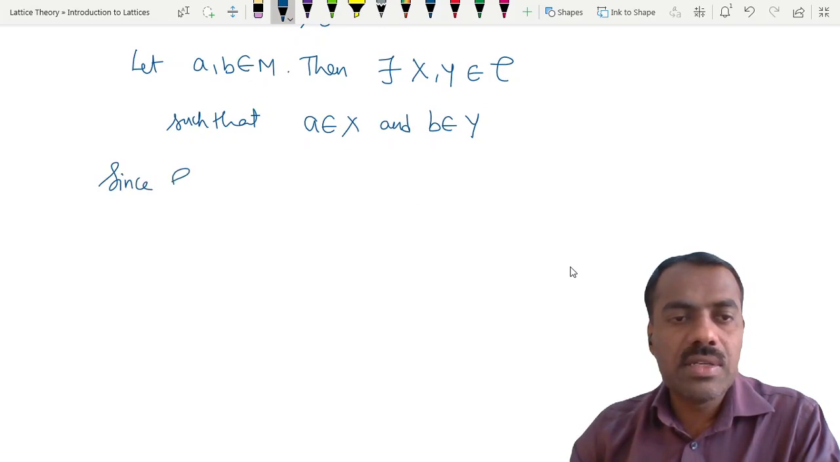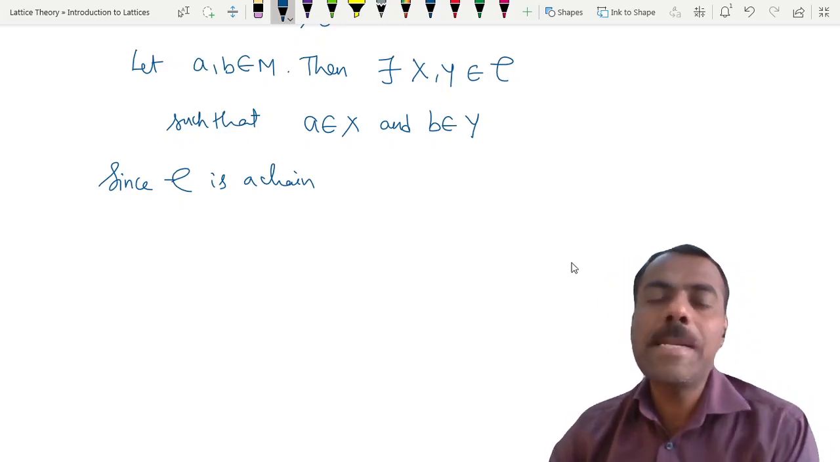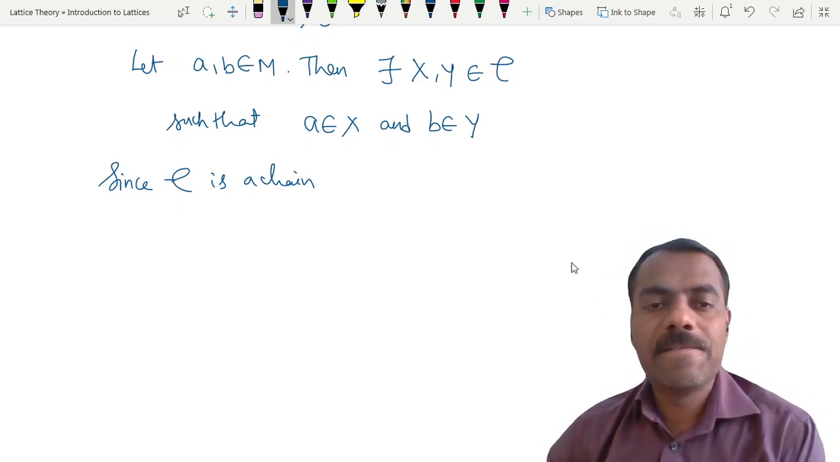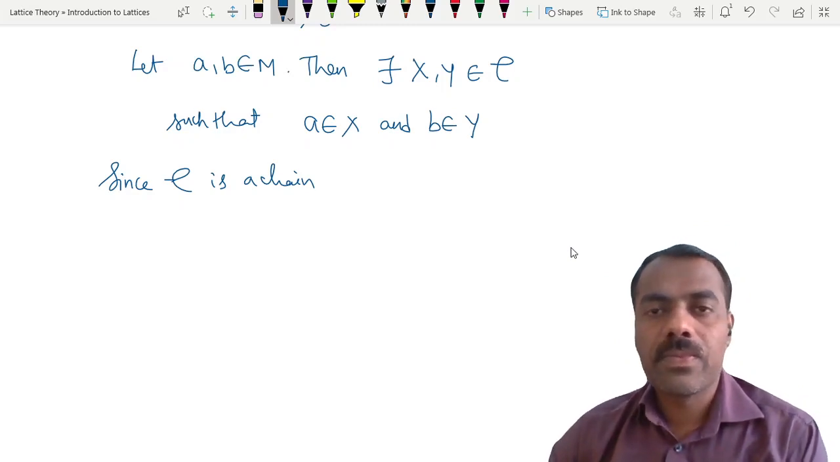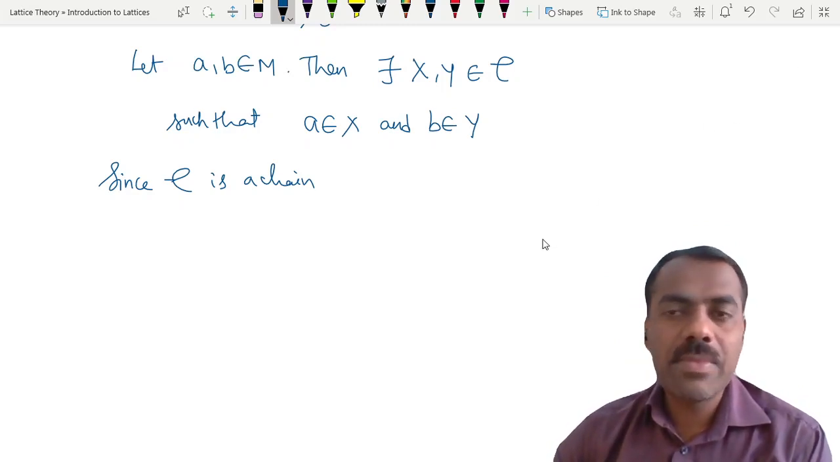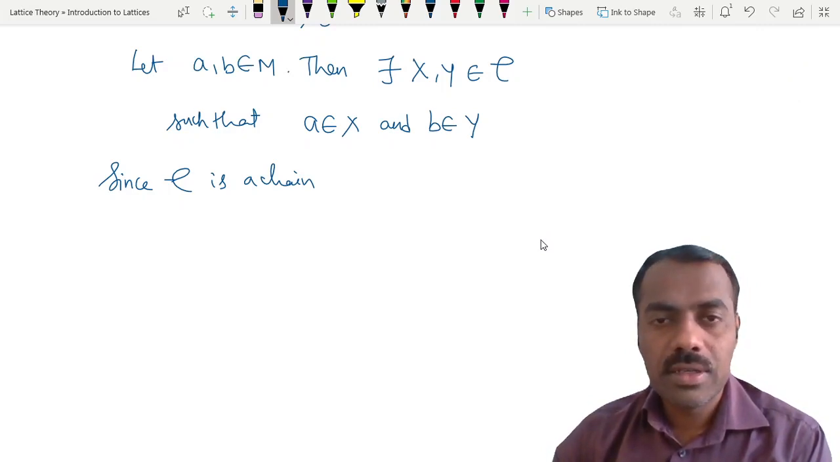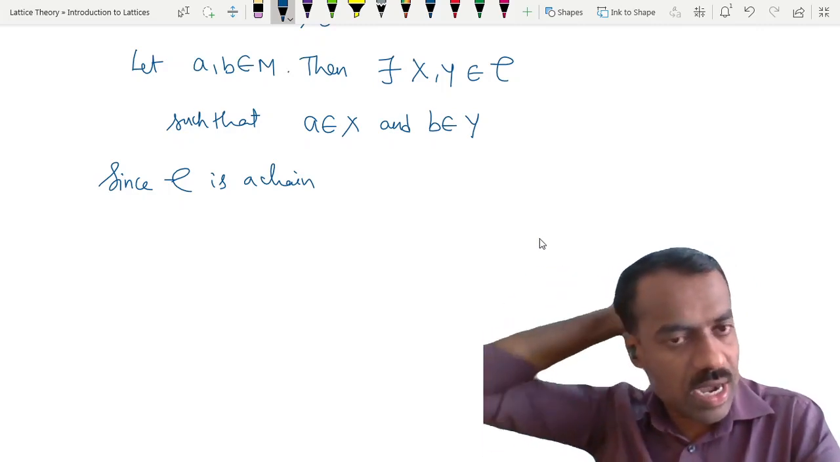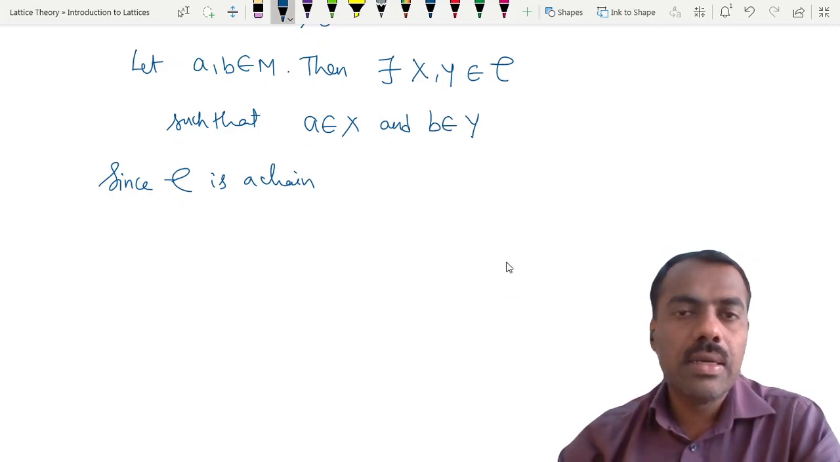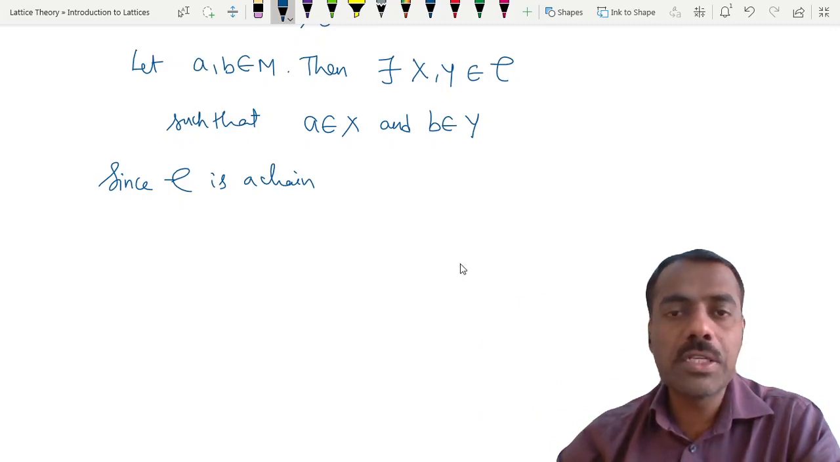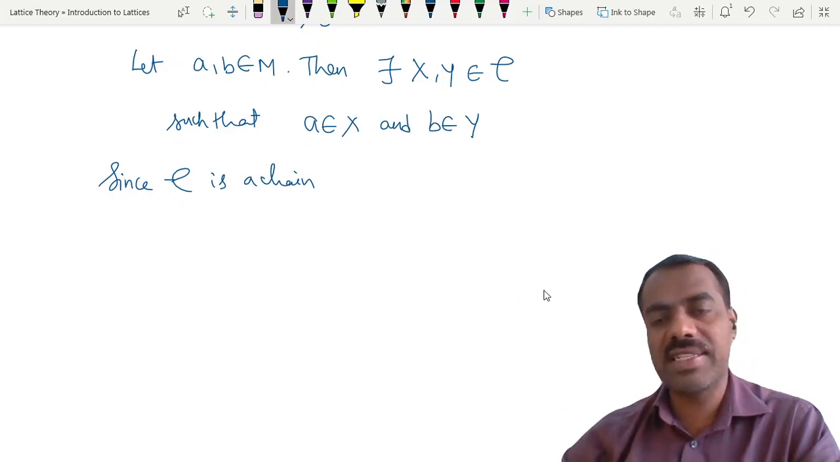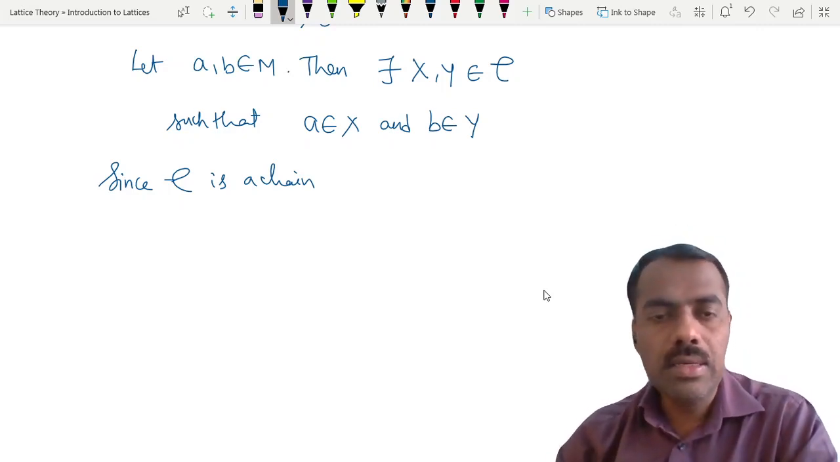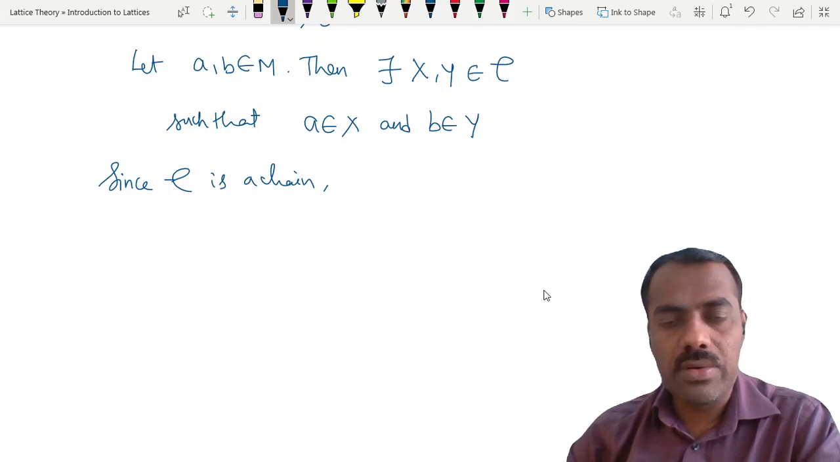Since C is a chain, what can you say about X and Y? What is the definition of a chain? If you sit like this silently, I am not going to continue. Your voice is not proper. Somebody else will answer. The other student has some mic problem. So other students, reply: what is meant by saying chain? When we say that something is a chain. Very good. Any two elements are comparable.